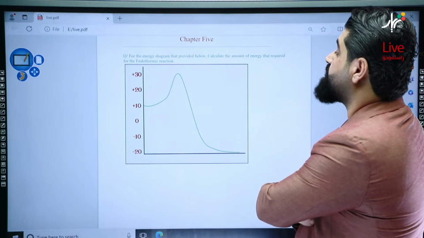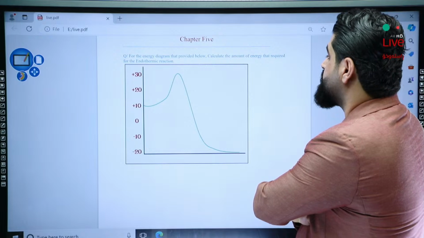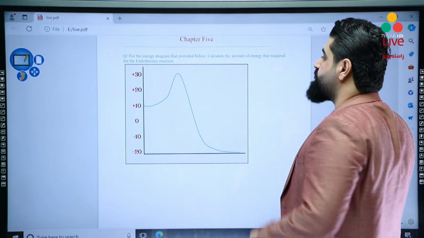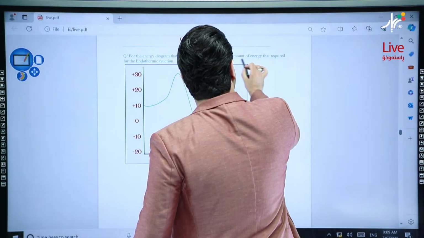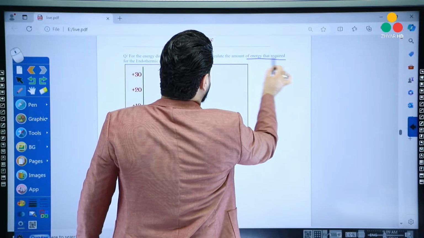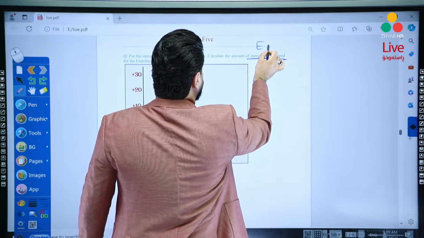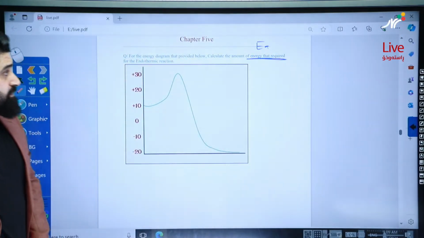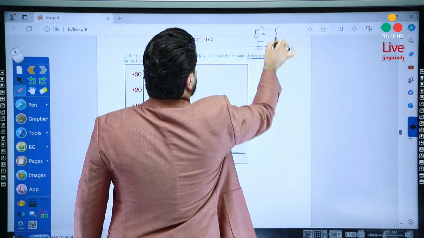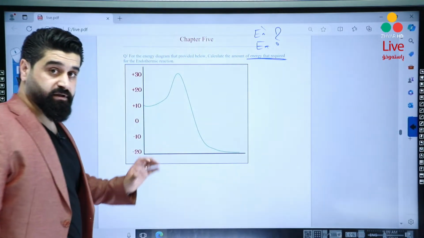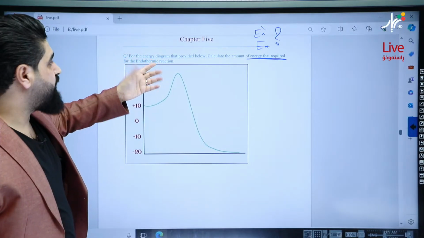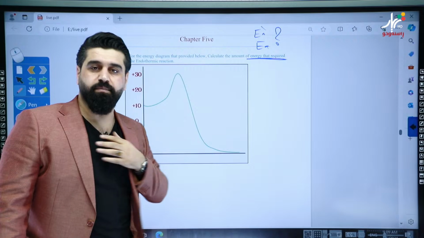For the energy diagram provided below, calculate the amount of energy required for the endothermic reaction. Look, what is meant by the energy required for the reaction? Well, this is the definition of EA. This is the explanation of EA. But which EA? EA or EA prime? Which one? Look, that's the point, okay? How do we know that? We have to calculate EA or EA prime.